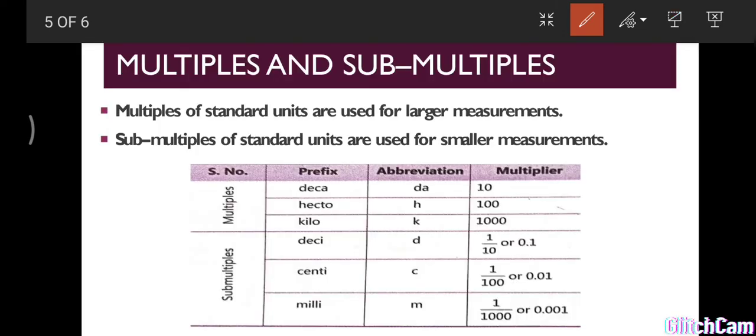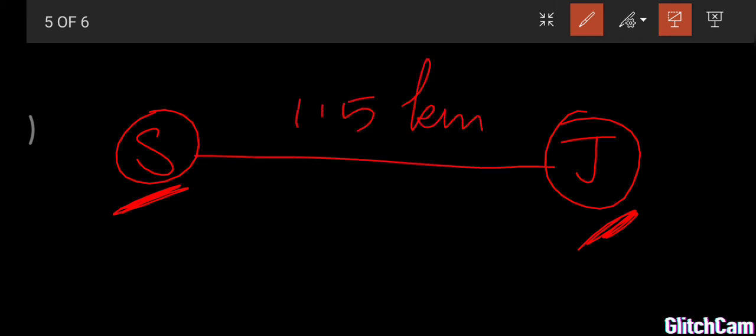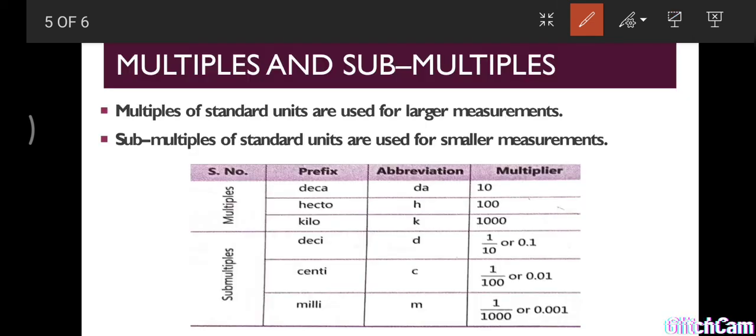Like that, if we want to calculate the distance between two cities or two states, for example the distance between Sikar and Jaipur, this is approximately 115 kilometers. Is it possible to use meter in this case? No, because the distance between Sikar and Jaipur is very large. So for larger measurements, instead of meter we use kilometer. This kilometer is called a multiple. So these are multiples and submultiples.